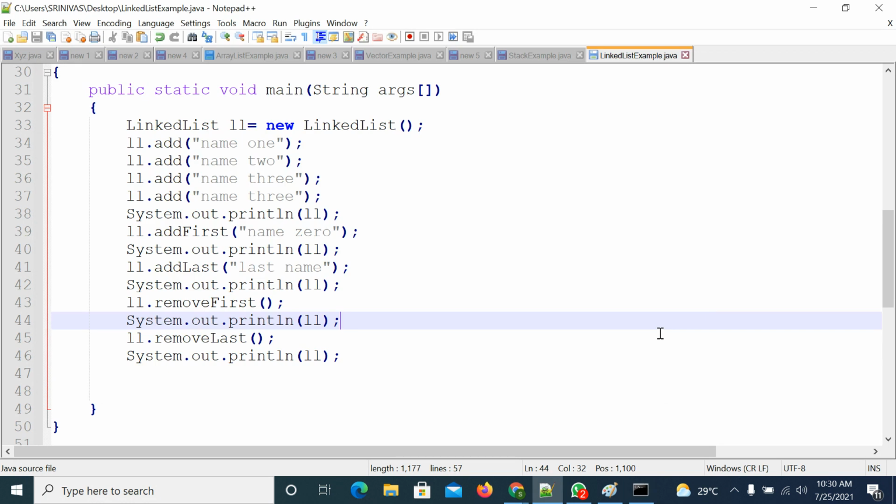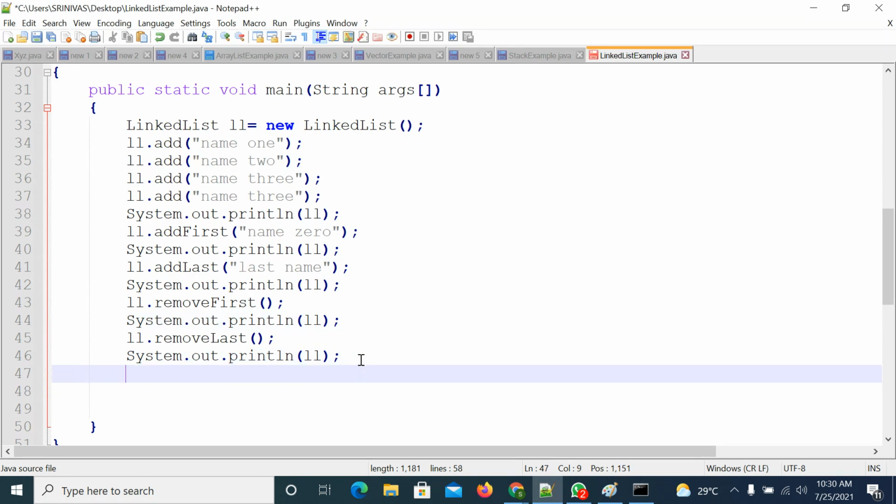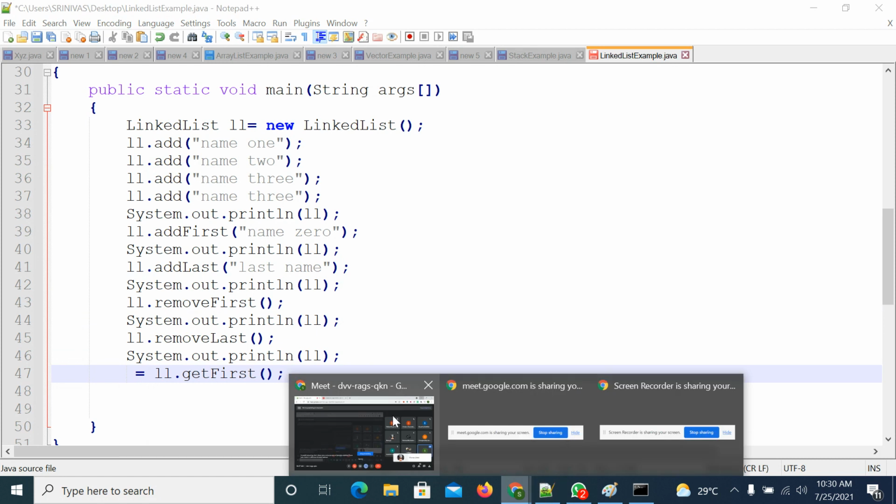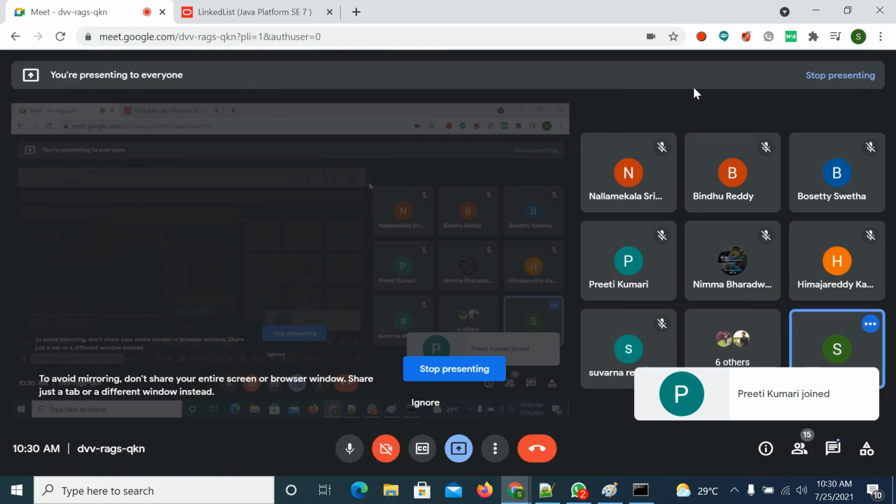In the same way, if you want to get the first element or the last element, you can apply these methods: getFirst and getLast.